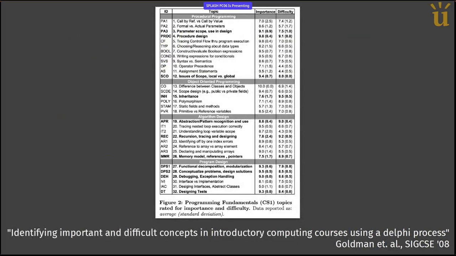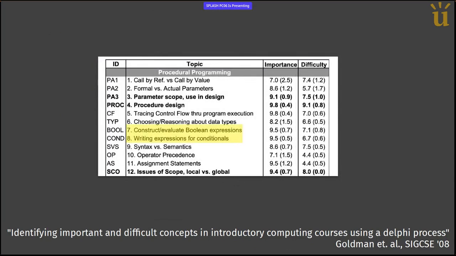Now, this is not just one isolated quote. Here is a paper from more than 10 years ago that carried out a Delphi process, a big study among experts to identify what the important and difficult concepts in introductory computing courses are. This is barely readable, but I'll zoom in for you. The only two occurrences of the word expression in this table are supposed to represent the entirety of what's needed to learn in introductory programming. The only two occurrences are Boolean expressions and expressions for conditionals. And this really can't be the entirety of expressions in any given programming language.